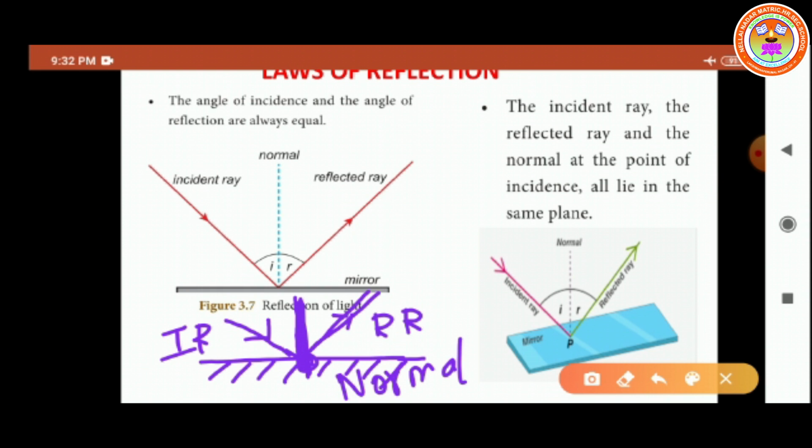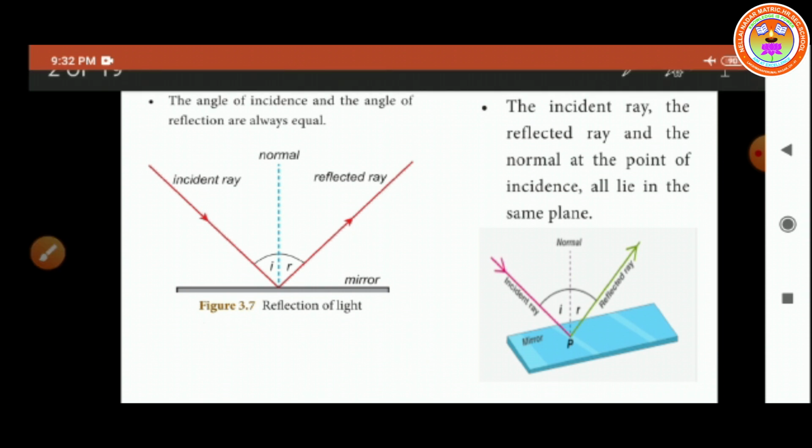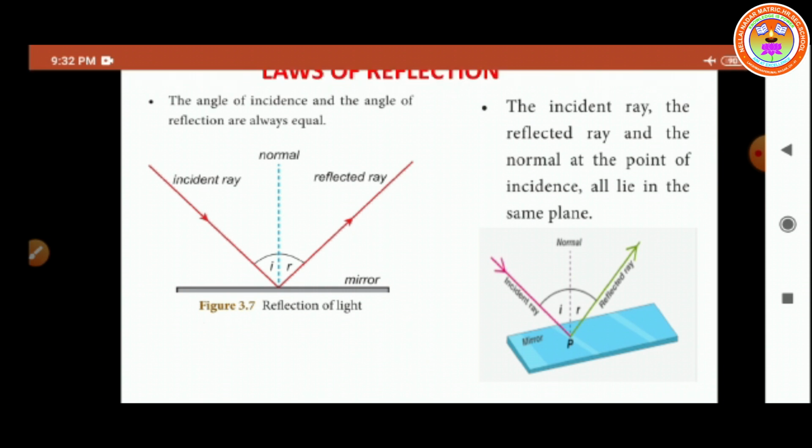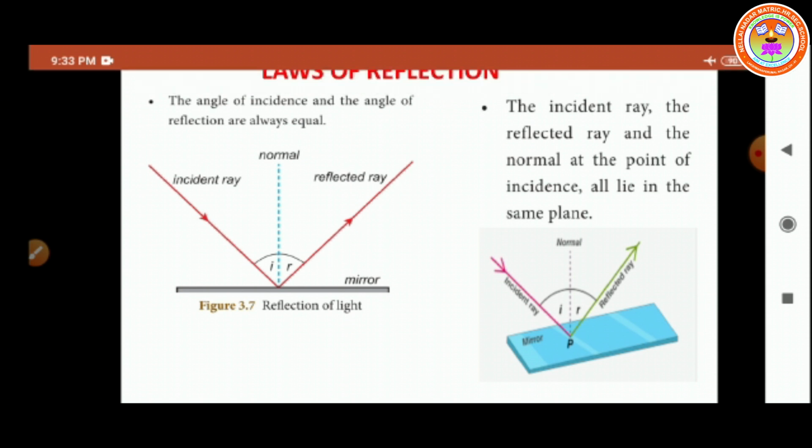Why are we learning the incident ray, reflected ray and the normal? Because we can then state the relation between the incident ray, the reflected ray and the normal, which is given as the laws of reflection. So we have to give the relationship between these three. Only afterwards can we move on to the laws of reflection. Do you understand, children? First we discussed what reflection is, and second we discussed the incident ray, reflected ray and the normal. Now we move on to the first law of reflection.